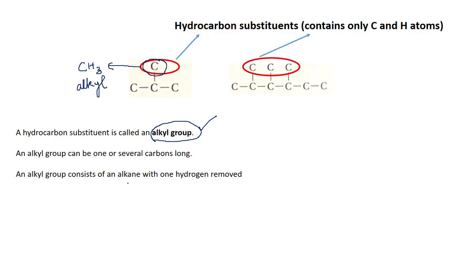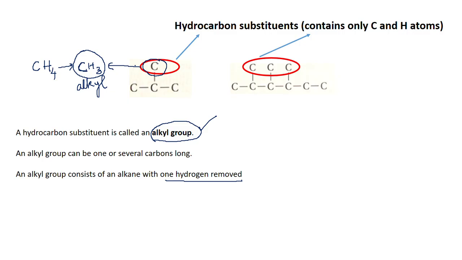This alkyl group is formed by removing one hydrogen from the parent alkane, the original alkane. The original alkane with one carbon atom, what is it called? CH4, methane. You remove one hydrogen atom from this, and you get the alkyl group CH3. So every alkyl group is formed by removing one hydrogen atom from the alkane.